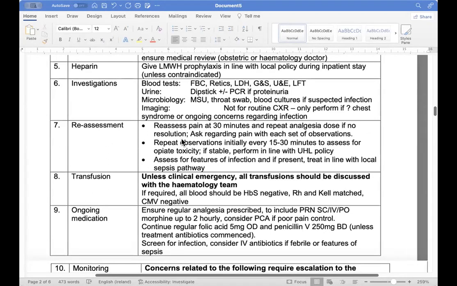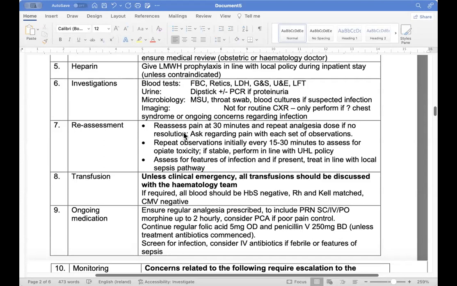Observation: how frequently do we have to do it? After 15 and 30 minutes, because she is on continuous observation. But see, there is one thing. Okay, first we finish this one. Then maybe she needs the transfusion. Unless there is a clinical emergency, all transfusions we have to discuss with the hematologist. Without the hematologist, we cannot give her the blood.